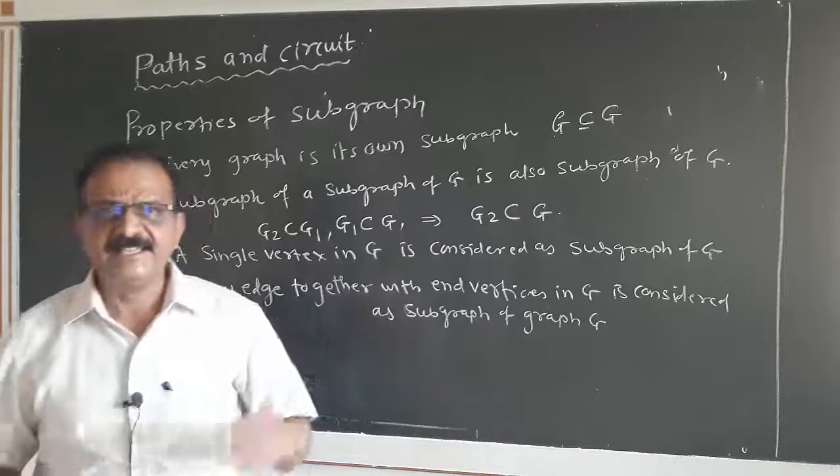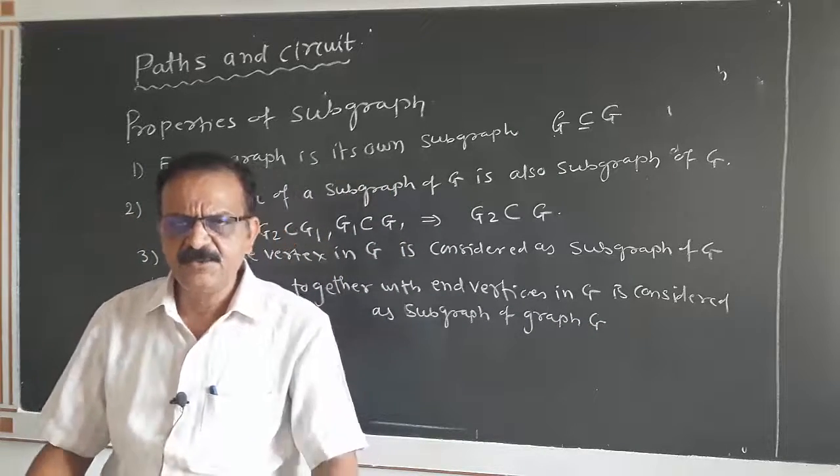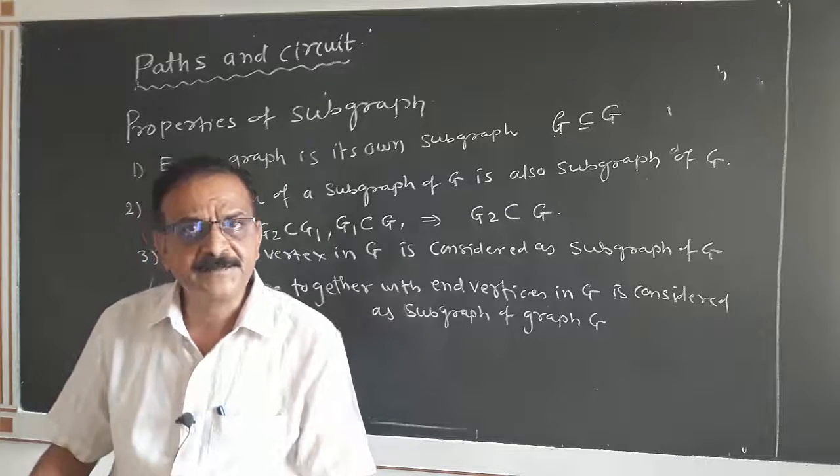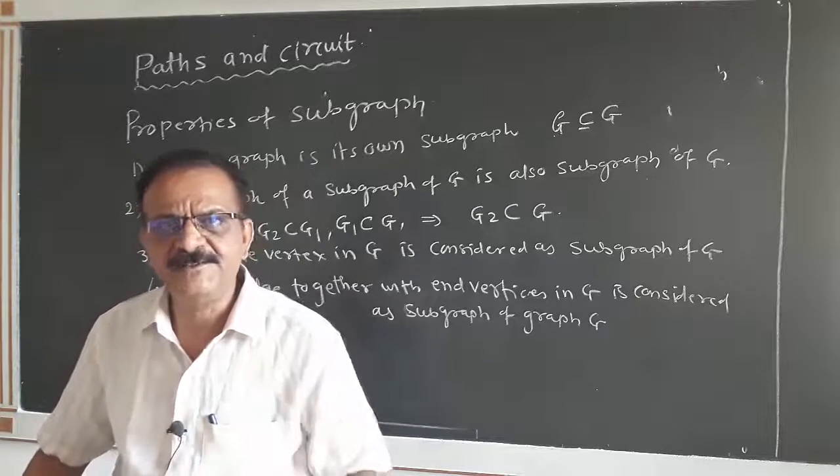Thus, we shall again revise the properties. Every graph is its own subgraph. That means G is a subgraph of G always.